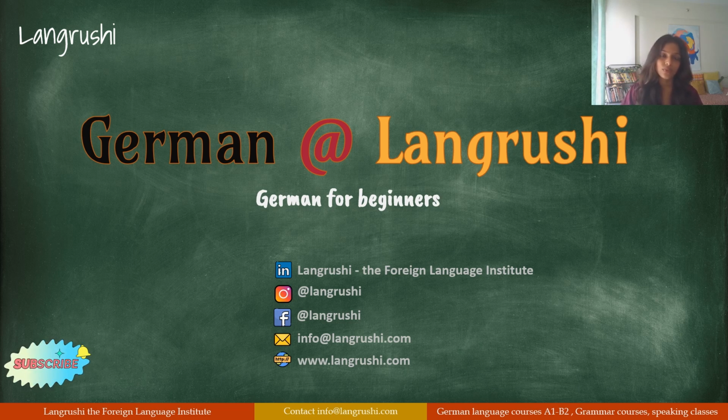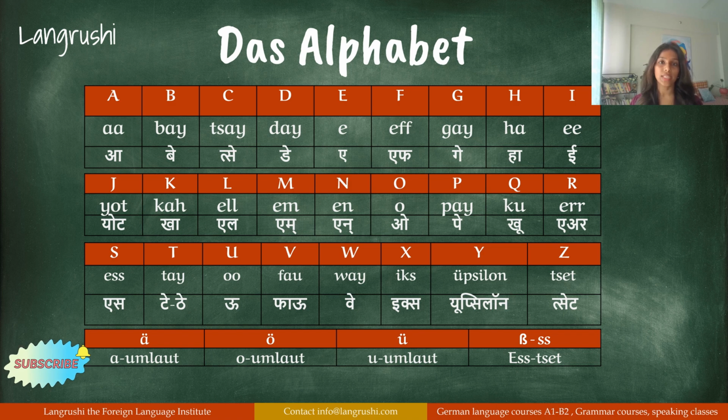In today's video, we are going to look at the German alphabetical system. Let us start. In English, we have 26 alphabets, and in the German language, we have 26 plus 4 additional alphabets. The ones that you see below are A umlaut, O umlaut, U umlaut, and ß. These are the additional alphabets belonging to the German alphabetical system. That means there are going to be words containing these 4 alphabets. Don't worry, we are going to learn everything together.